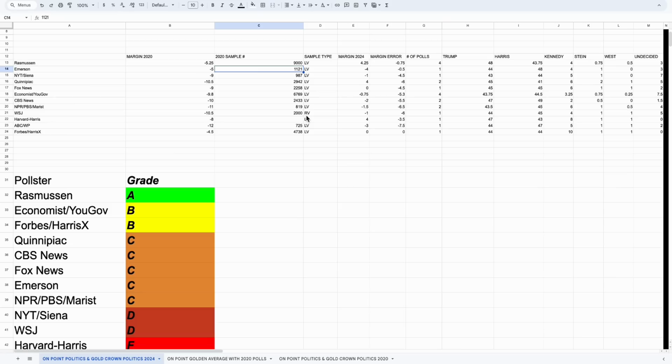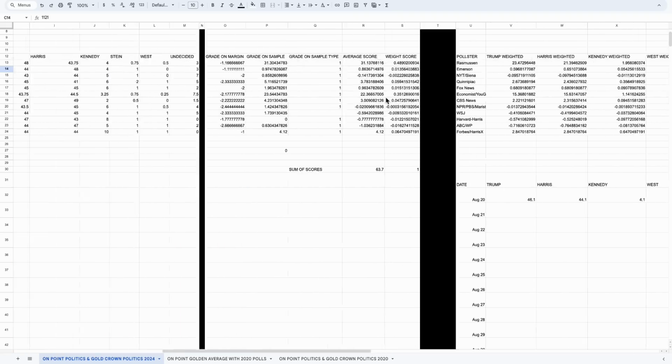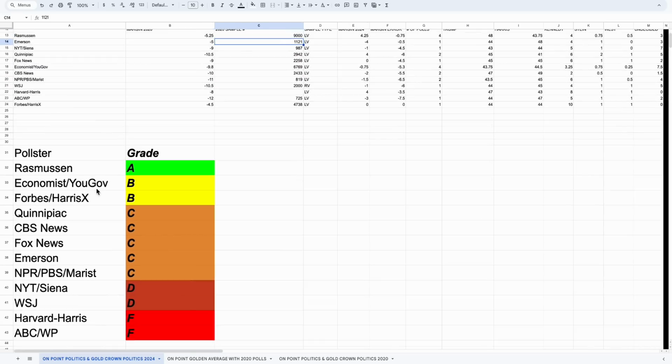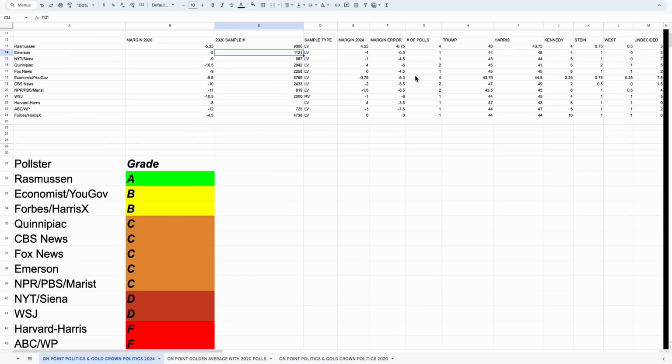But let's say Rasmussen stops polling and they have one poll, but another pollster has more polls. That pollster is going to be more reflective of the aggregate because they're going to have more data for us to look at. So the weights are going to be constantly changing, but that's a good thing, because if pollsters stop polling and other pollsters start polling, they're going to be more representative of the actual electorate.